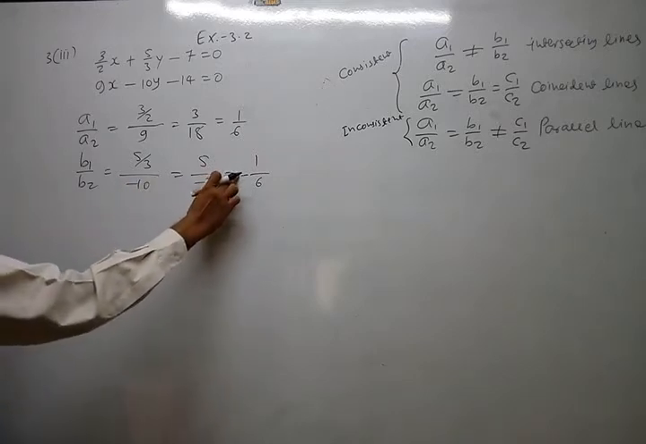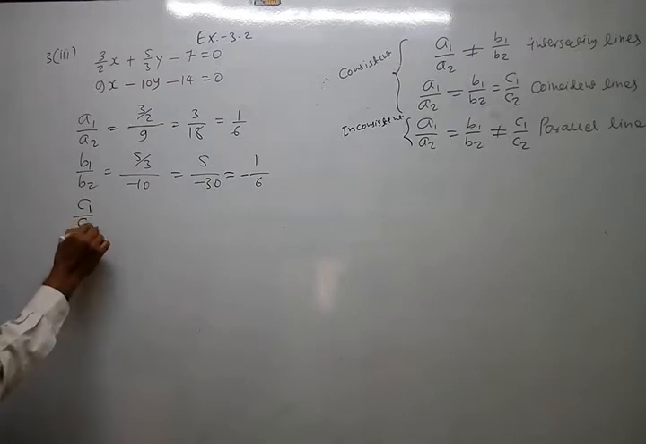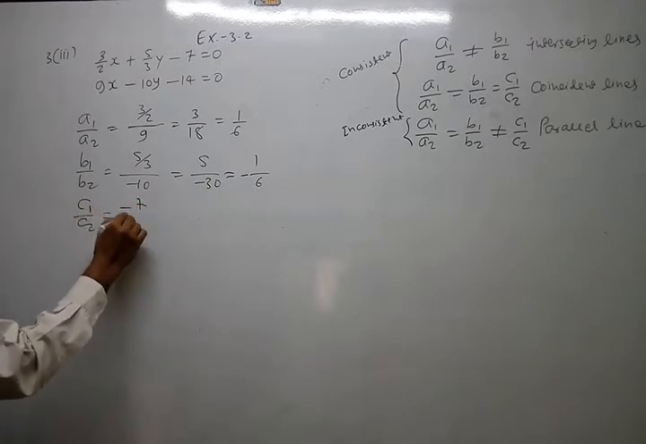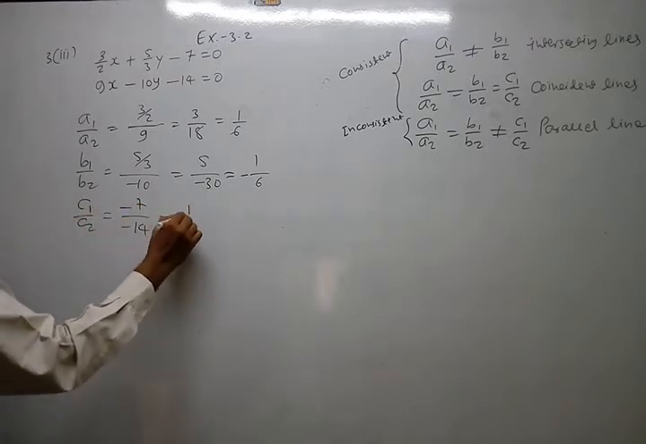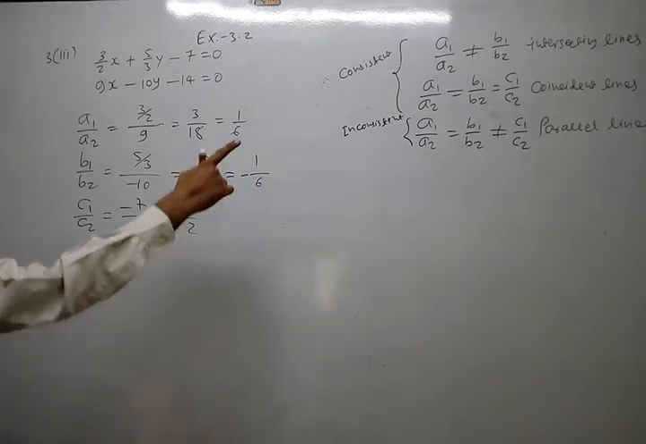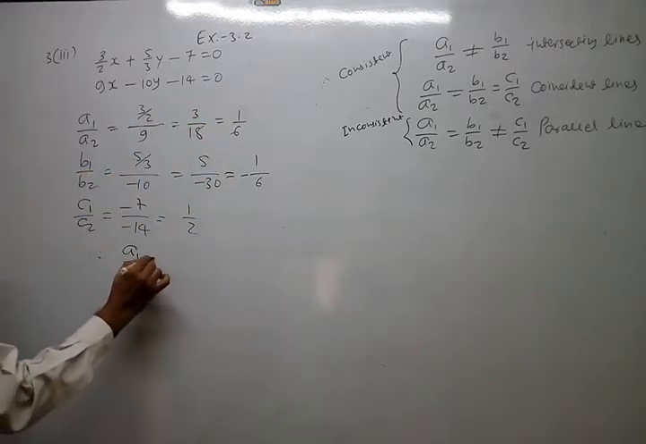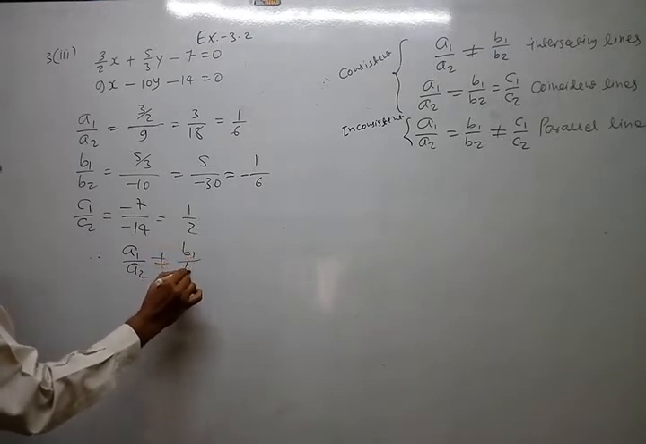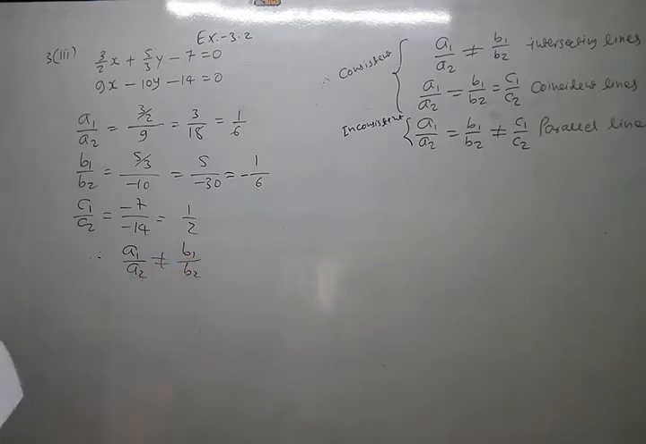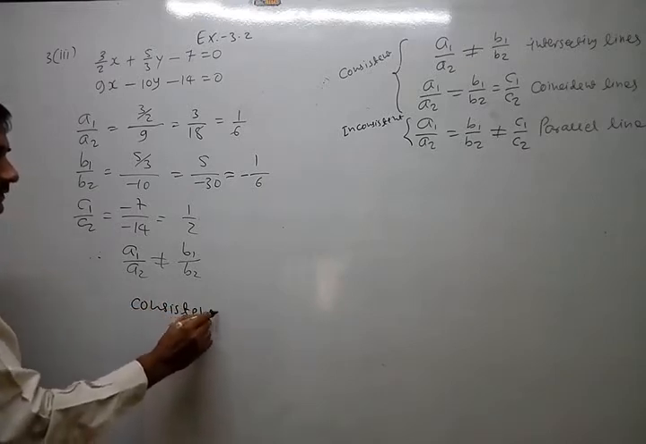Now it is enough because the first two are unequal, but they told us to find the third ratio also, so we are going to find that also. It is 1 by 2, the minus becomes plus, and 7 to the 14. Now look, the first two are unequal. So write down a1 upon a2 is not equal to b1 upon b2. Therefore, the given pair of linear equations is consistent. You understand?